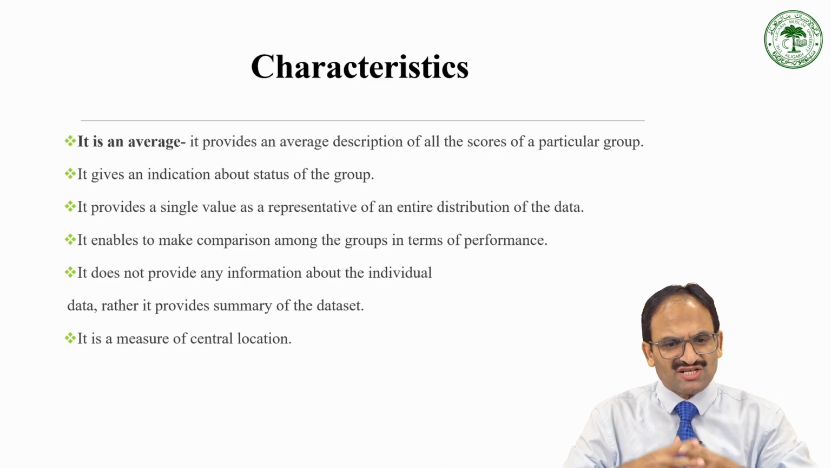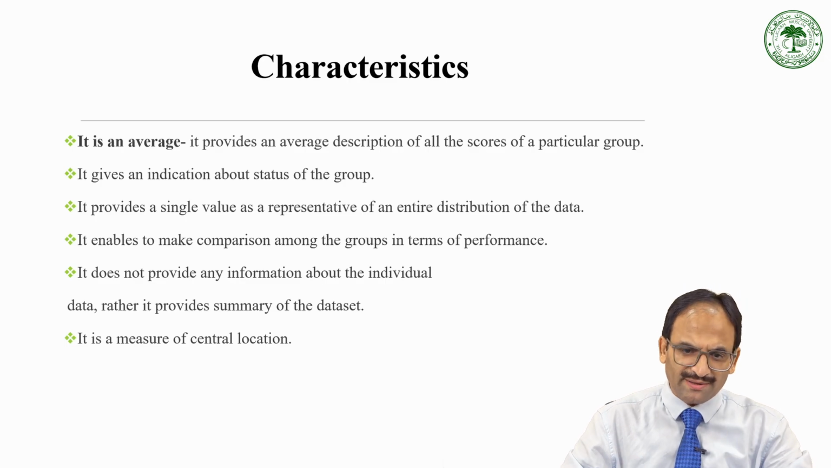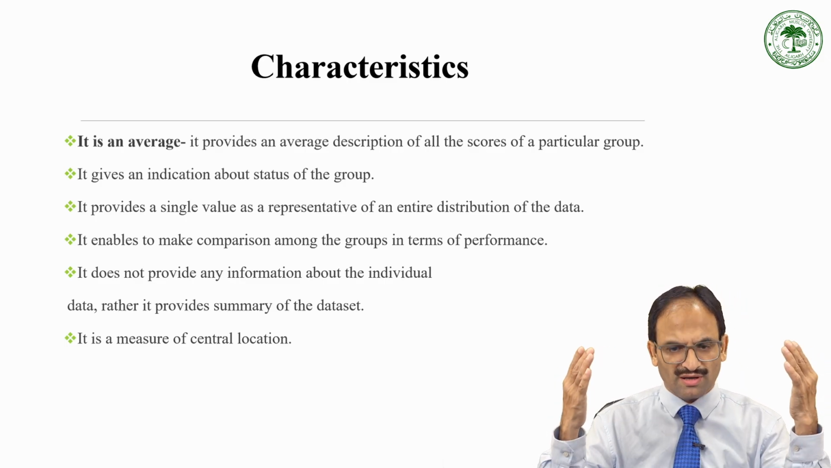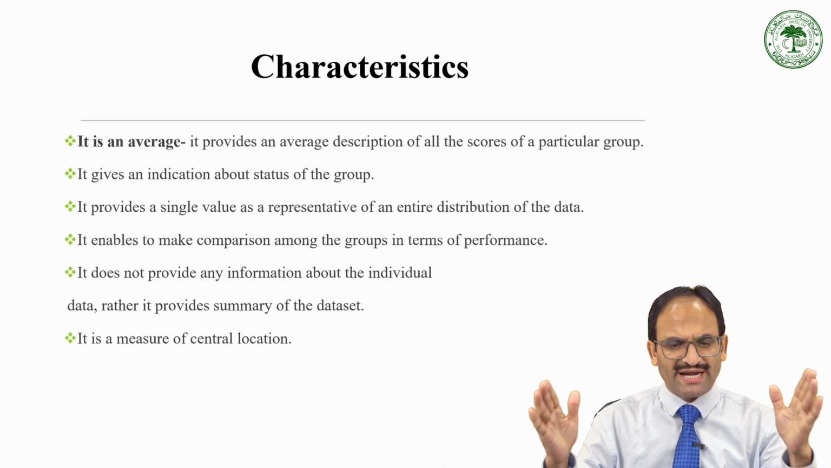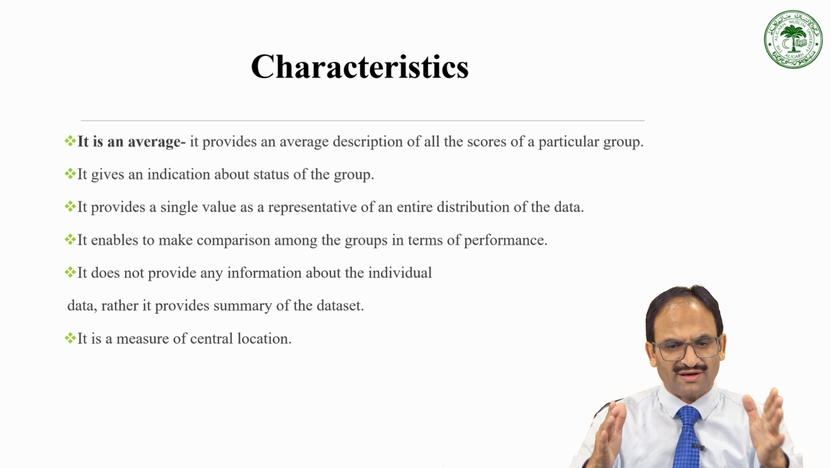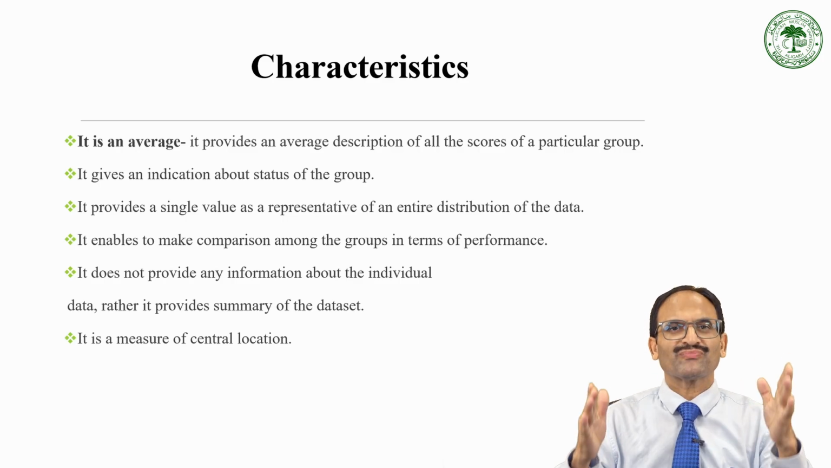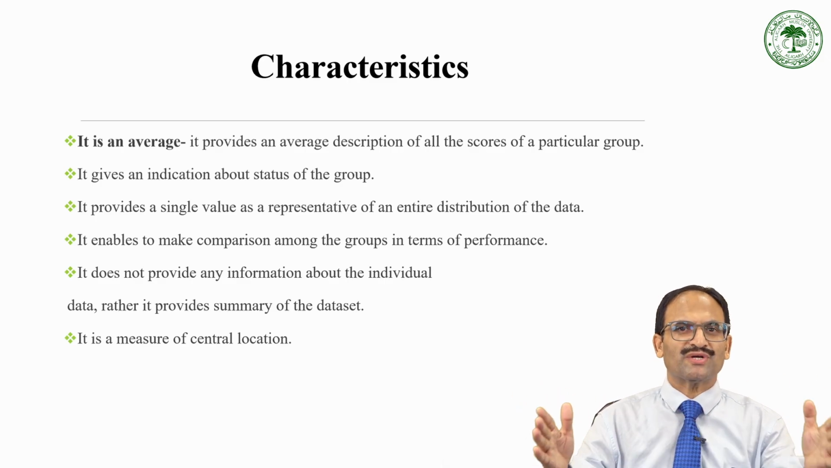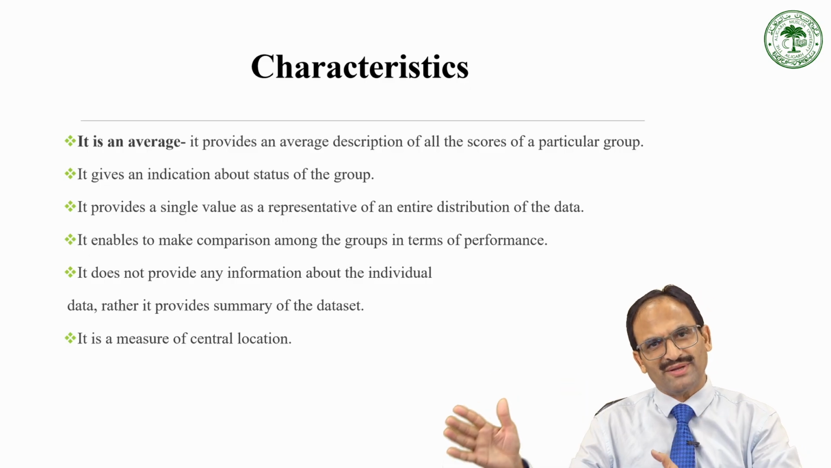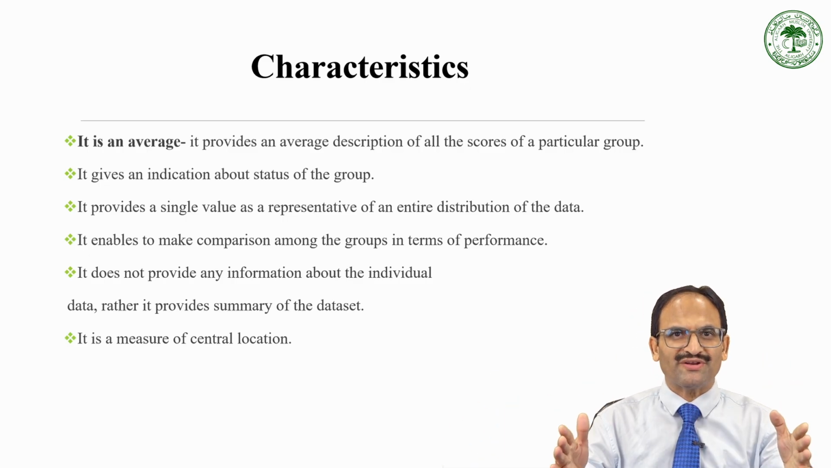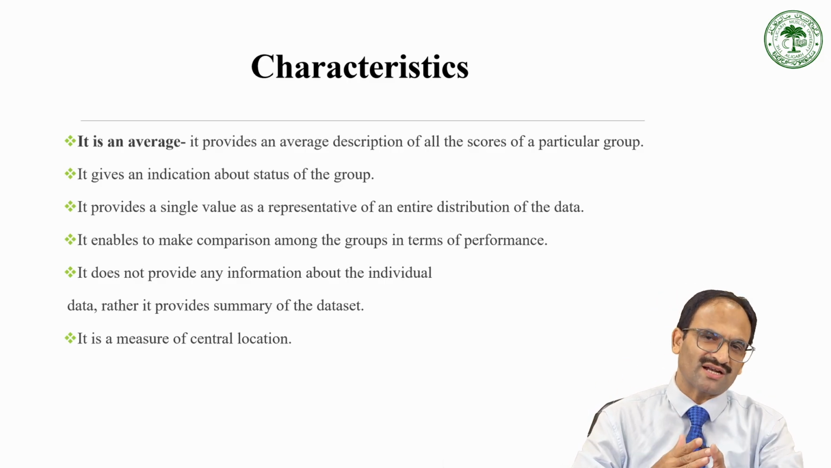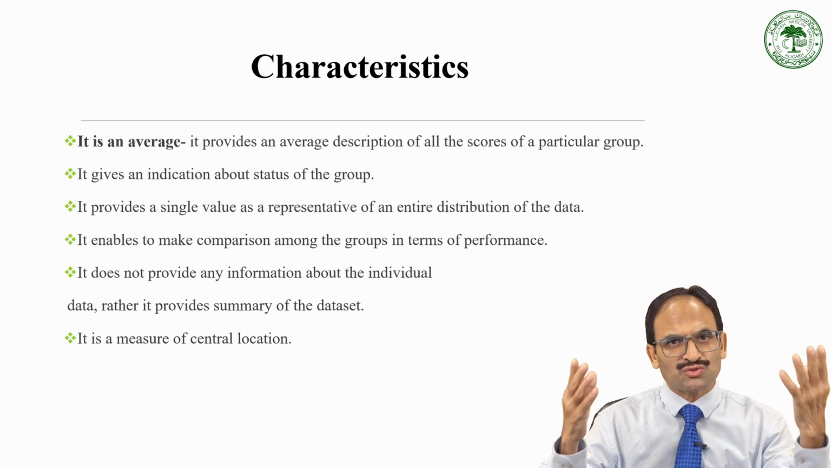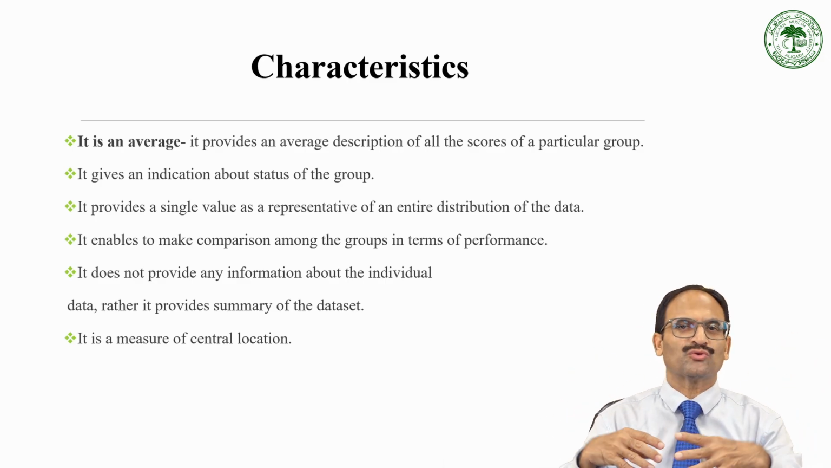Definitely, it gives an indication about the status of the group. What does it mean? Suppose I have two groups in my class, made on the basis of some criteria, for example place of living, or gender. I have separated male students and female students. Now I calculate their average, and by that average I will be able to tell whether boys have performed better than the girls or girls better than the boys. Have students with a rural background performed well? Or have students from an urban background performed well, or something like that.